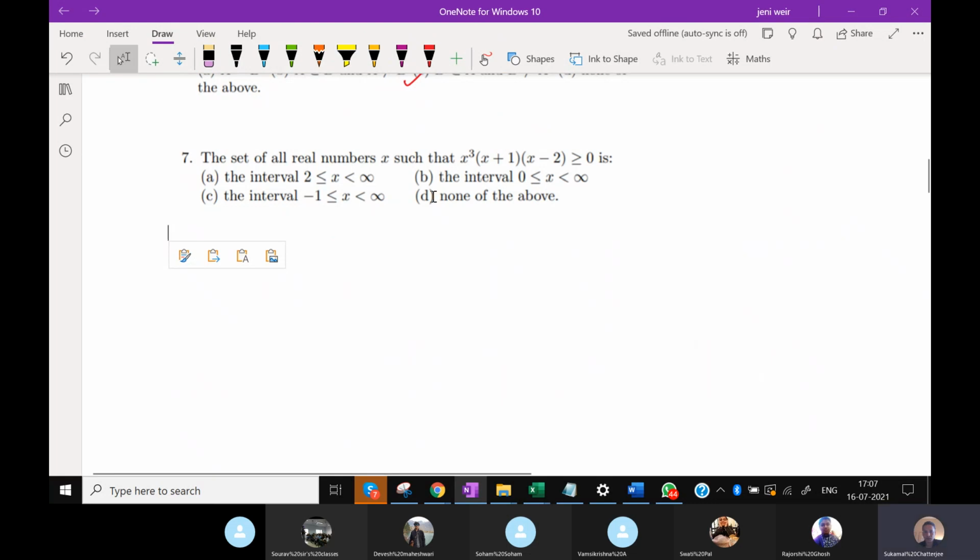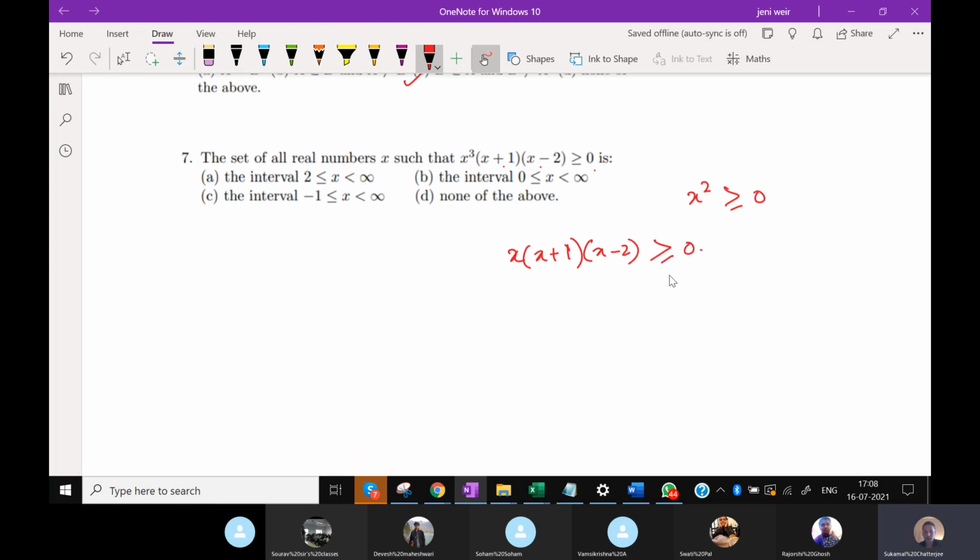The set of all real numbers x such that x cube times x plus 1 times x minus 2 is greater than equal to 0. Now, whenever you have a power, like here you have x cube, in that x cube, x square is always greater than equal to 0. So you can ignore x square. So the expression becomes x into x plus 1 into x minus 2. This is greater than equal to 0.